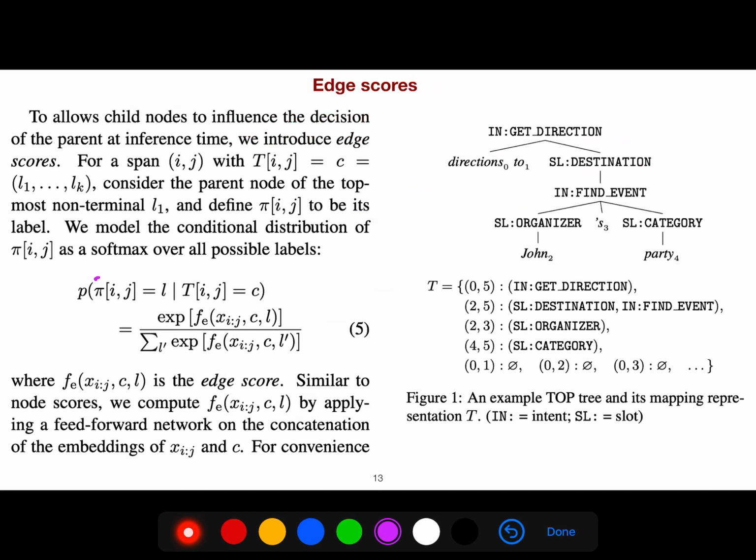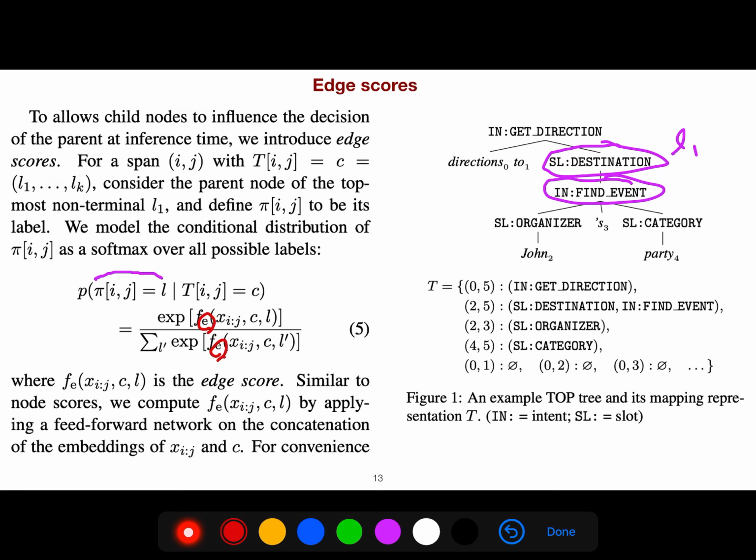But here we have it for the parents as well. So if the parent of span I, J has label L, for example the parents are L1, L2, this is L1, this is L2. So if we keep L1, the probability that the parent is L, given that the span IJ has category C, is now using edges.